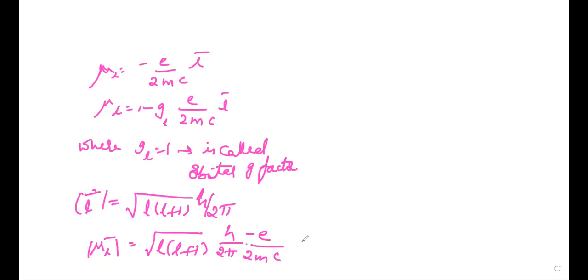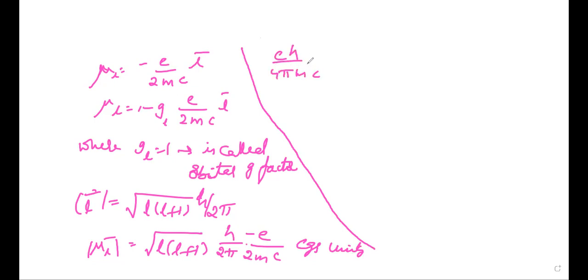Those are in CGS units. So the quantity E h by 4 pi m c is a constant whose value can be calculated.